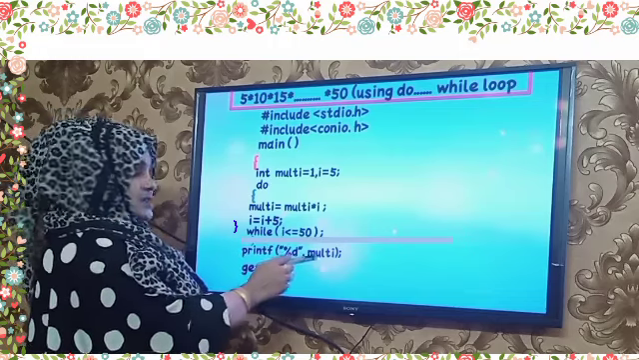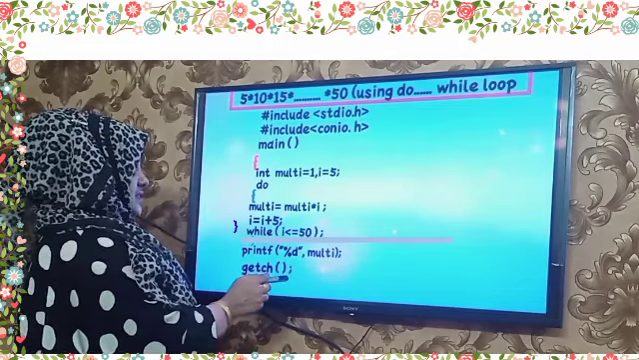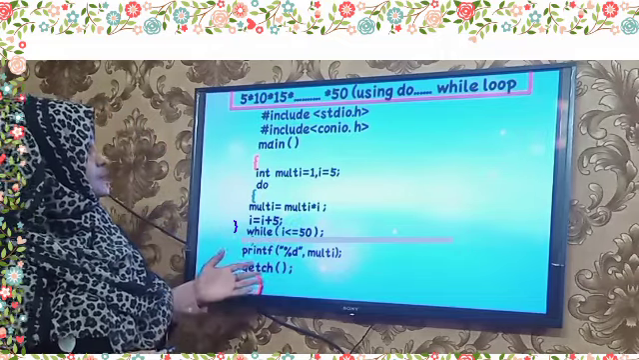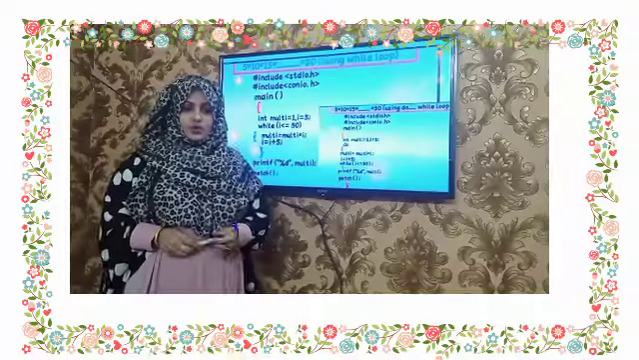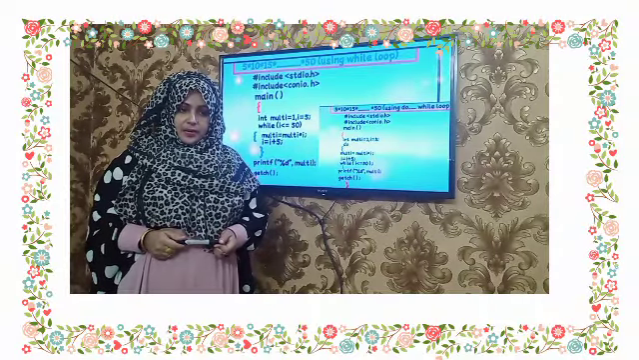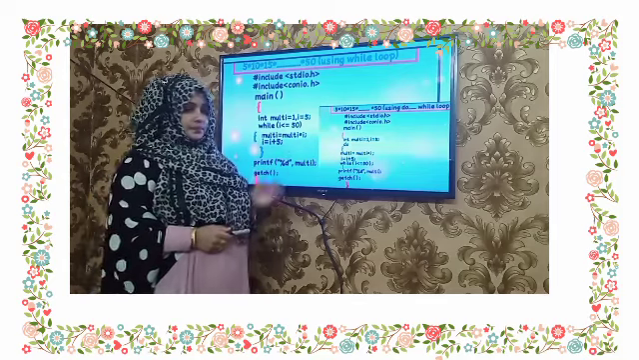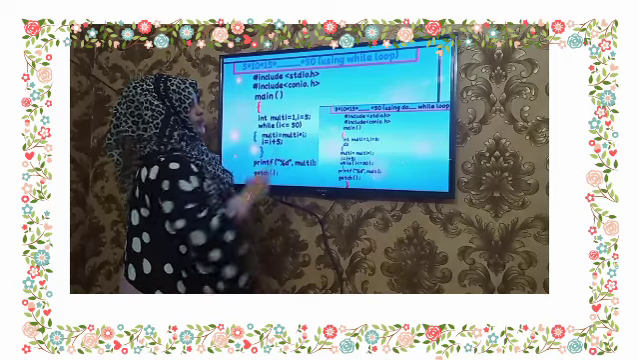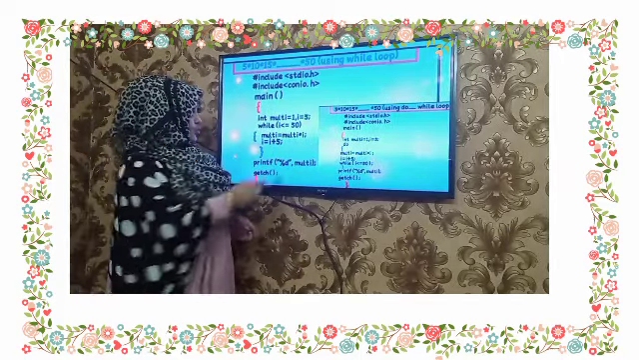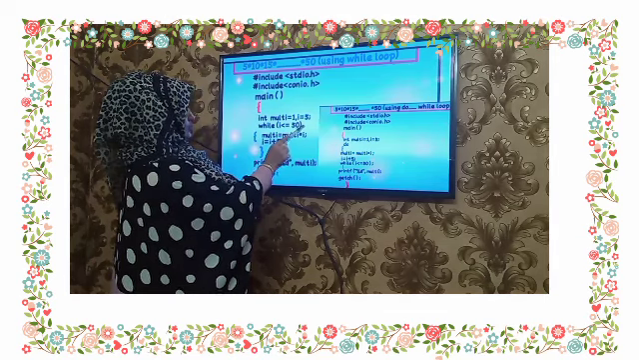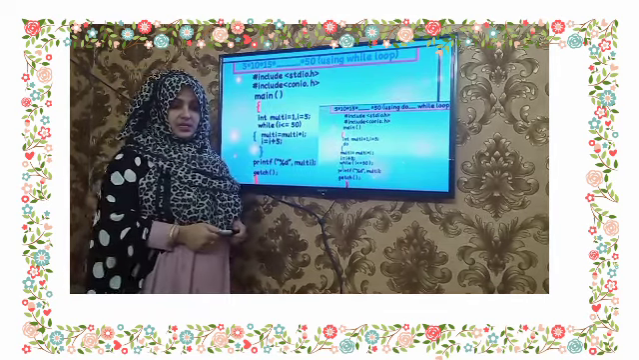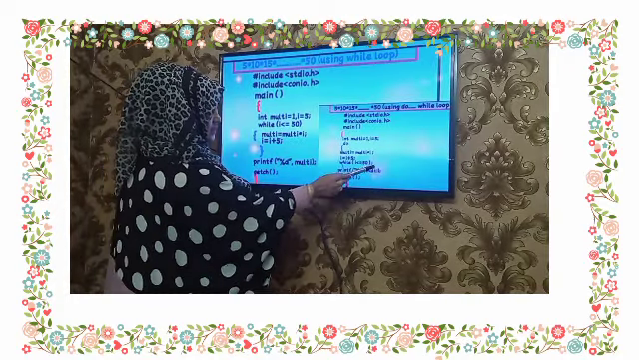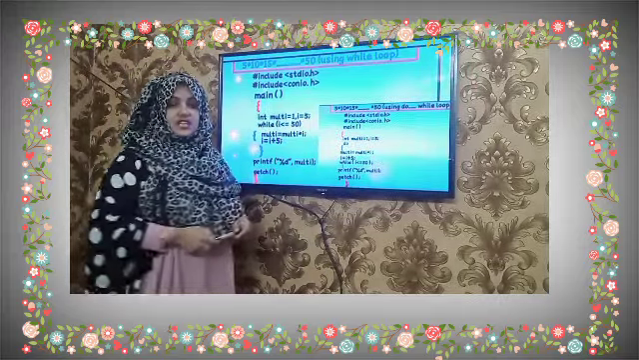This is the while condition, and this is the output printed, printf("%d", multi); getch(); and this is the end of the series program using do while loop. For your convenience, I have put the two programs together. This is the main difference between the while loop and do while loop program. There is no semicolon at the end of the while statement in the while loop, but in the do while loop, there is a semicolon at the end of the while statement.